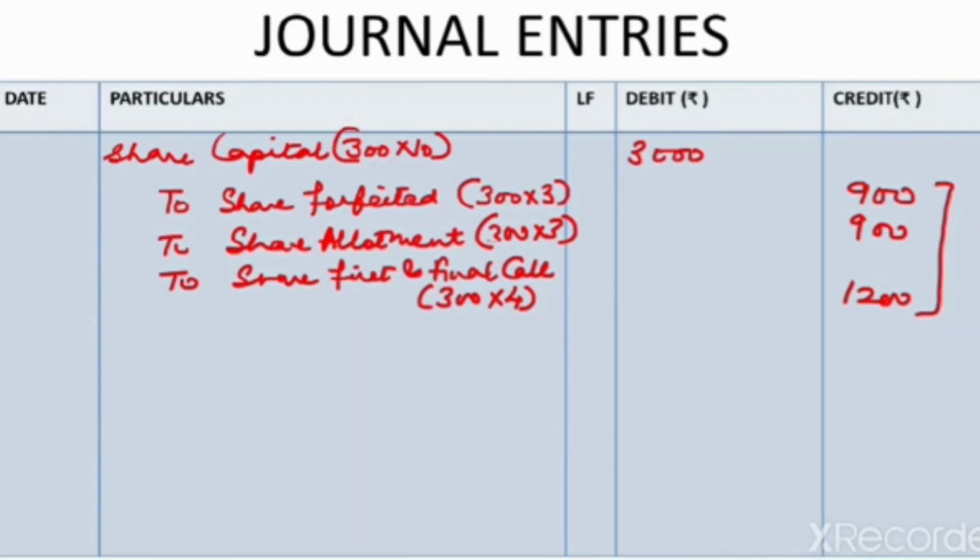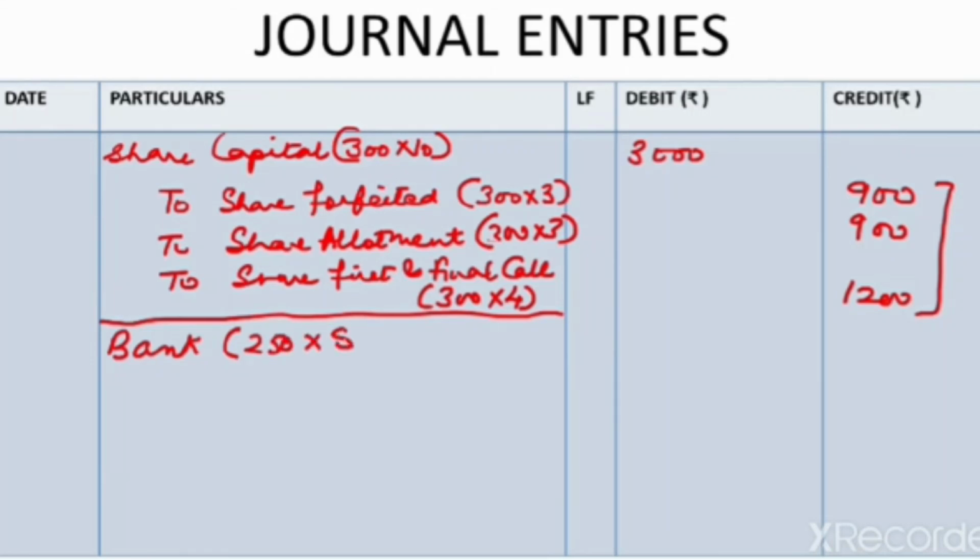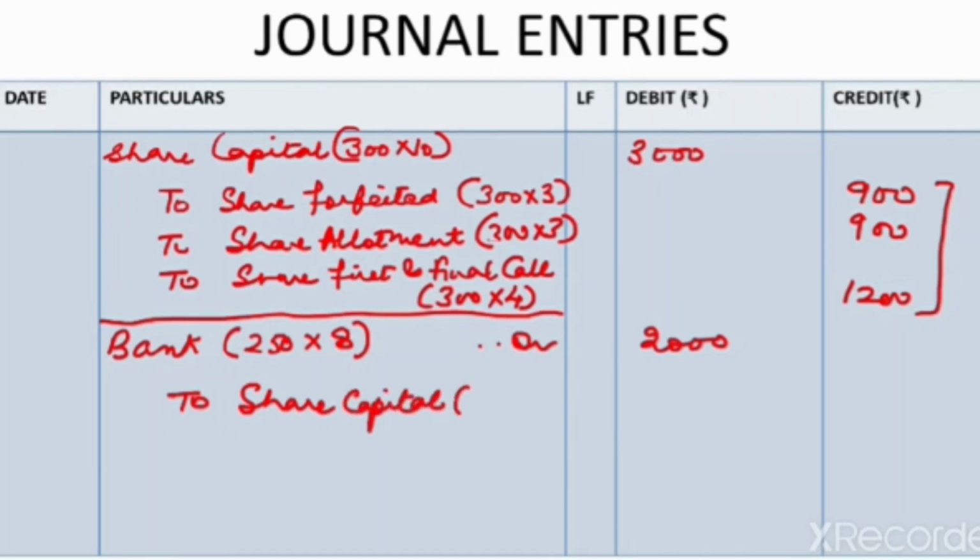Now we reissued 250 out of these shares at a value of rupees 2000. We found out earlier also that the issue price per share is rupees 8, and the paid up value we will take to be the full called up value till the time of forfeiture of shares, and that was 10 rupees each, that is the full nominal value.